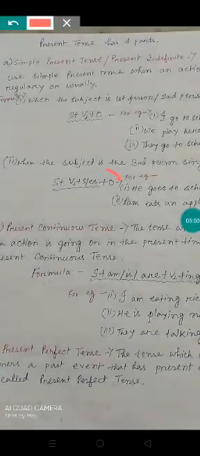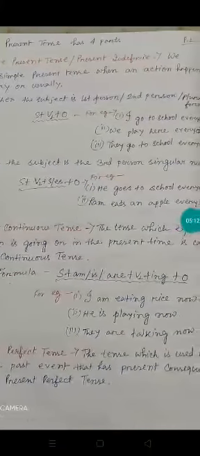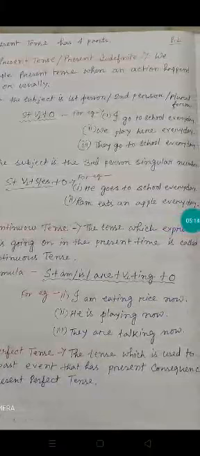Subject plus verb 1 plus s or es plus object. So it is the formula when the subject is the third person singular number. So now let's see the example. Example number 1, he goes to school every day.